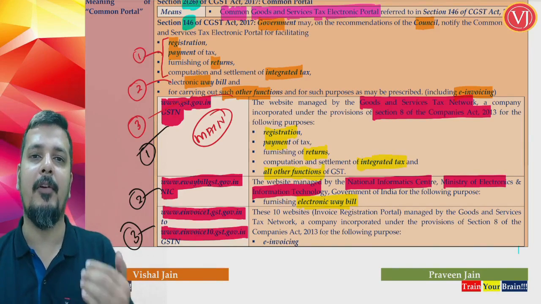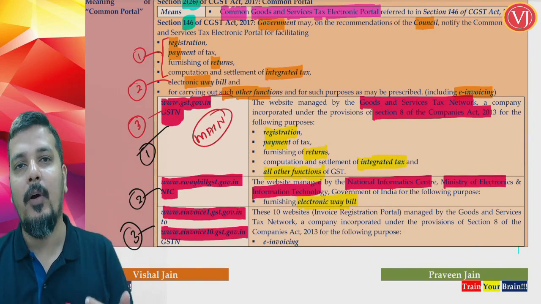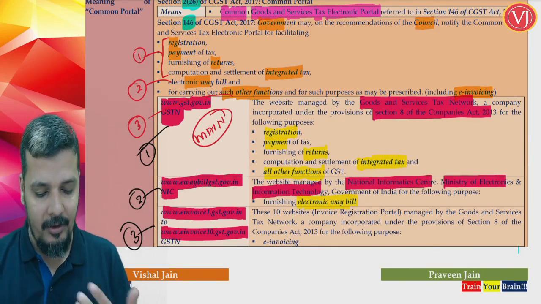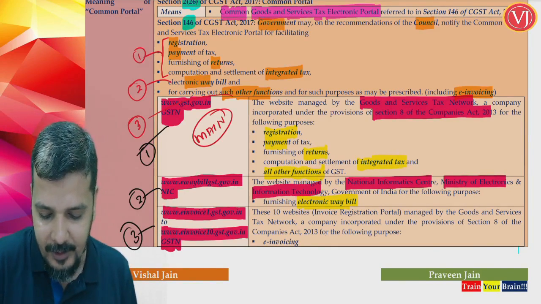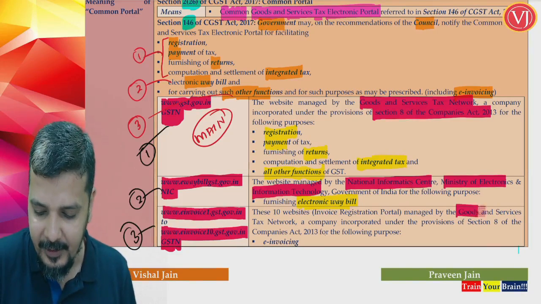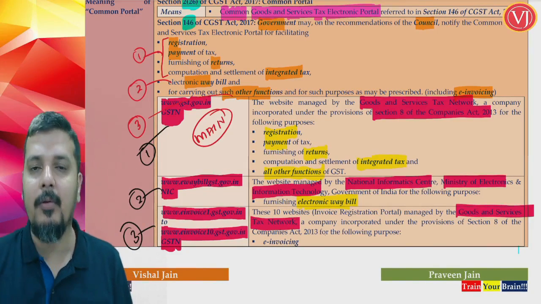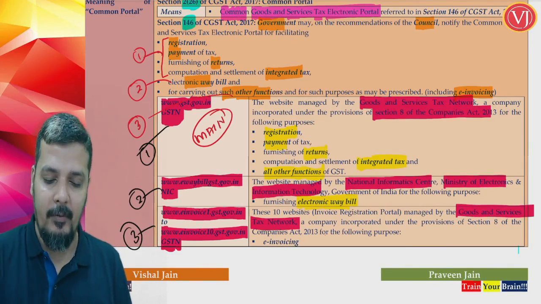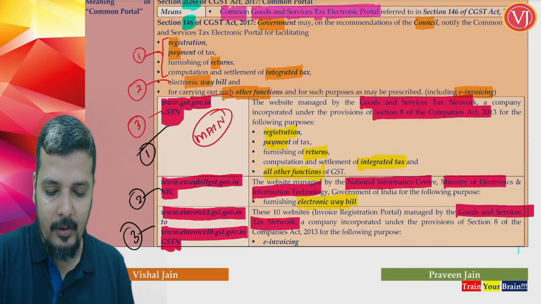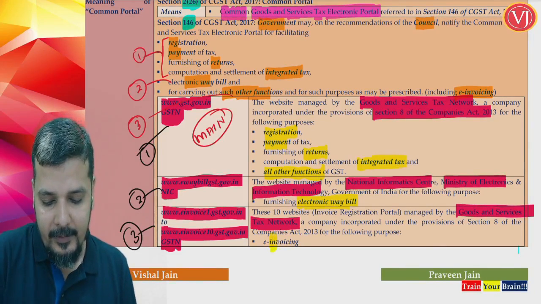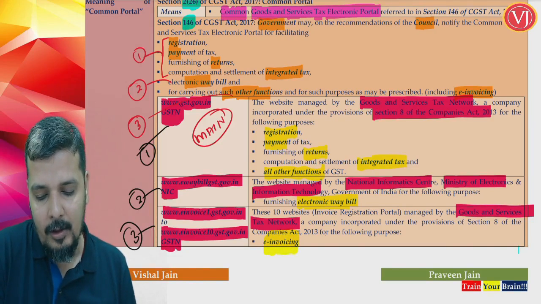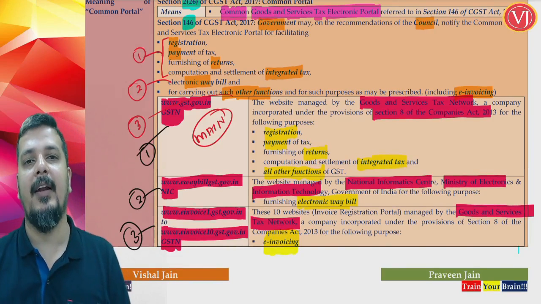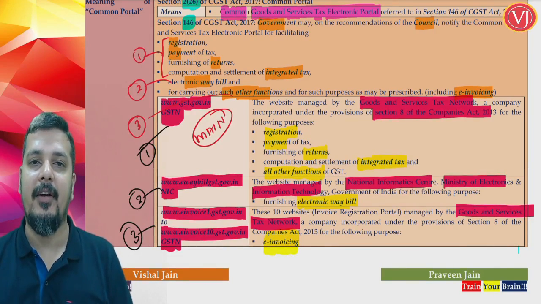So the last is www.einvoice10.gst.gov.in, and again this is managed by your GST Network. The only work of this e-invoice portal is to ensure that all those associates for whom e-invoicing is mandatory are generating e-invoices.